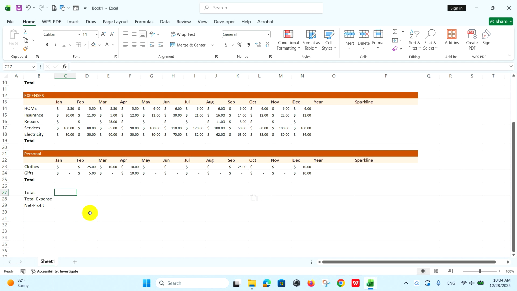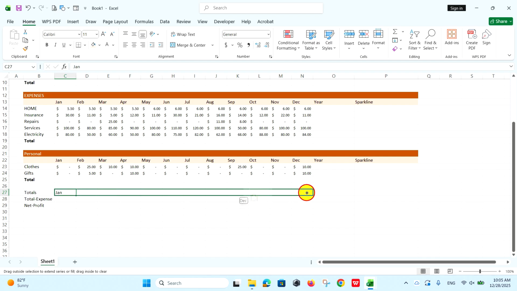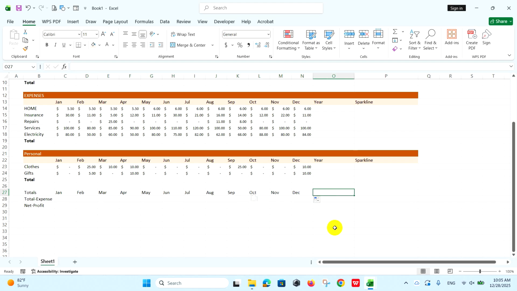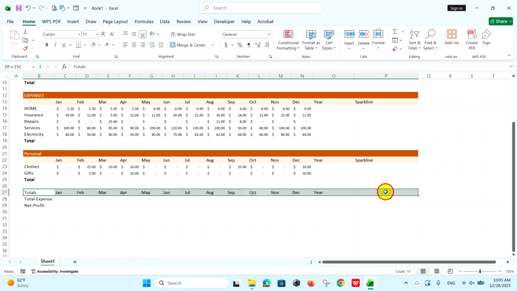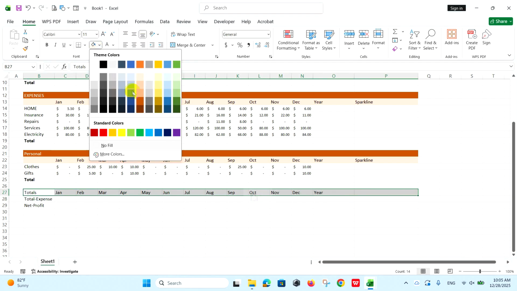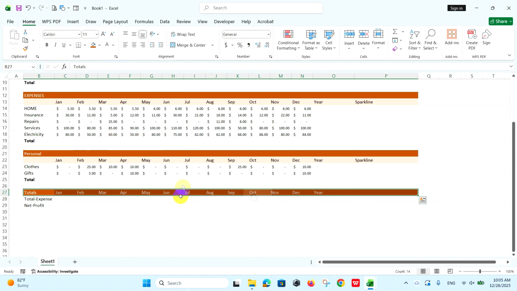At the totals row, I display the 12 months. And this cell shows the total of the year. After, add the fill color on the cells. Next, how can we calculate and show the total income, total expenses and net profit?